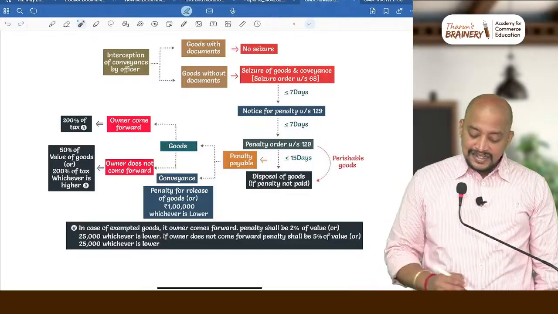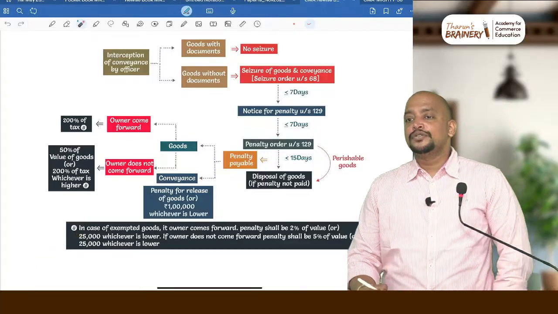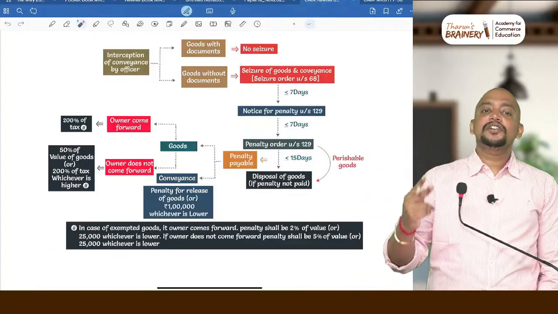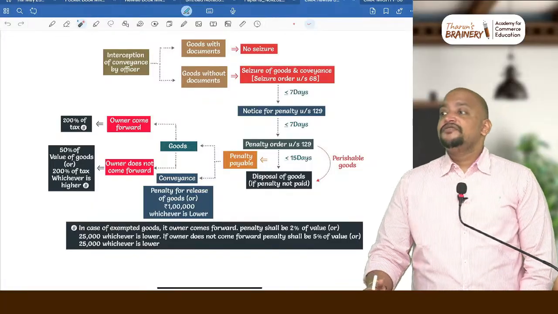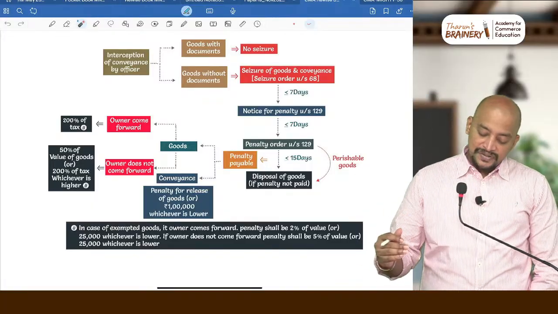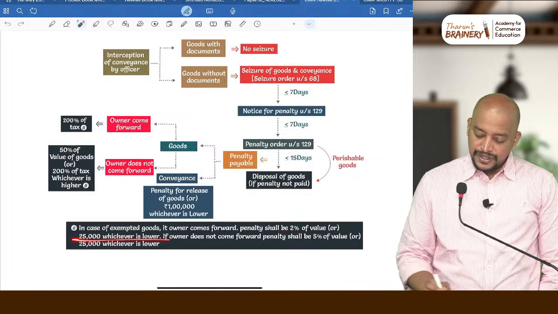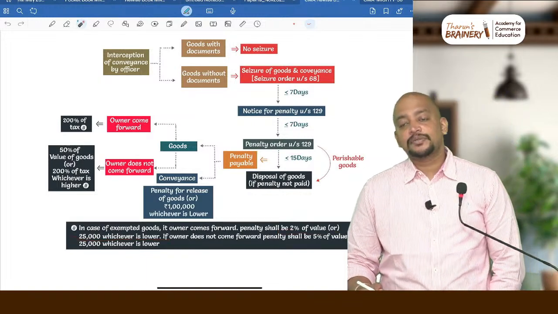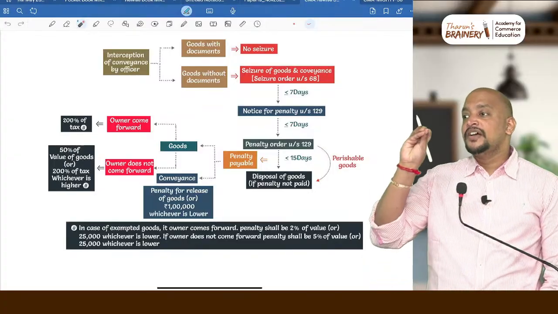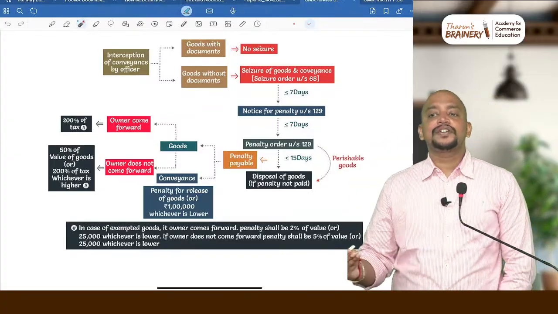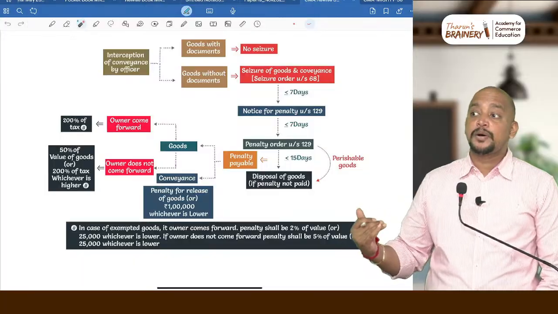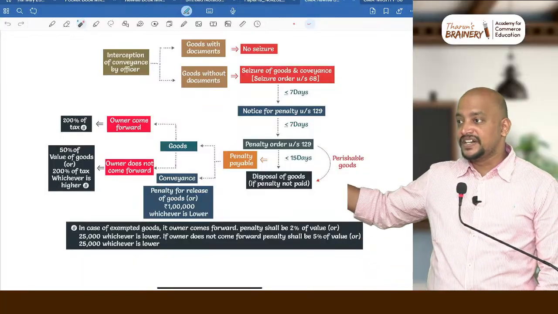What if it is exempted goods? If it is exempted goods, 2% of the value or 25,000, whichever is lower, if the owner is coming forward. If the owner is not coming forward, 5% of value or 25,000, whichever is lower. So, the maximum amount is only 25,000 if it is exempted goods.